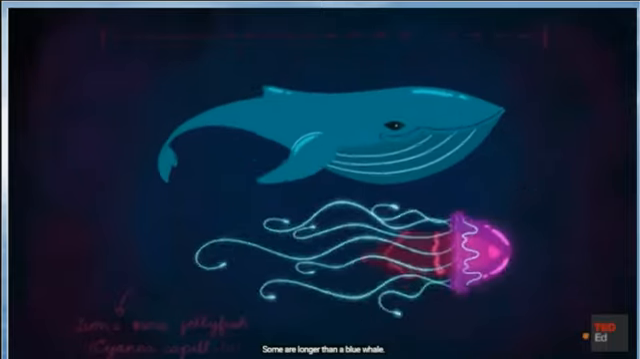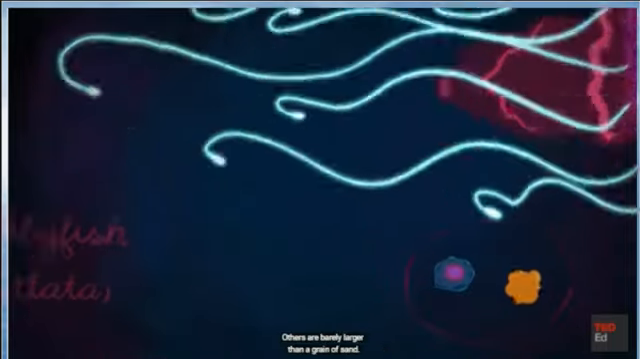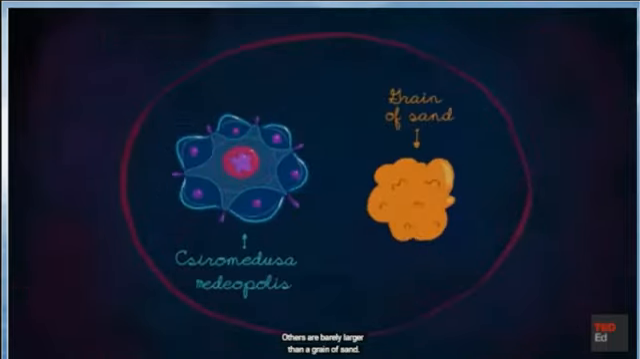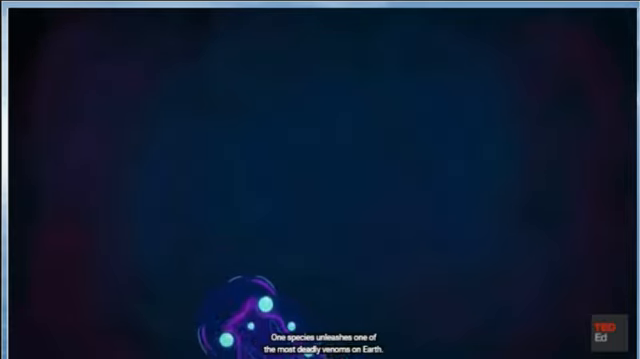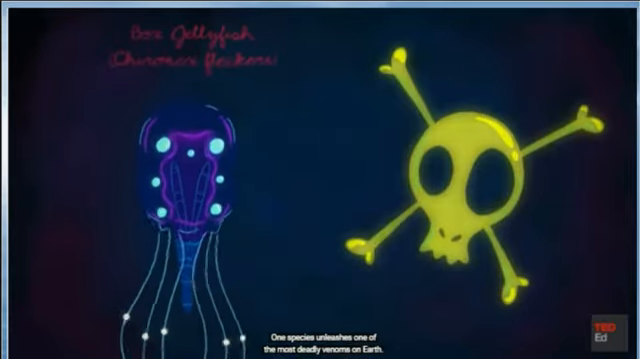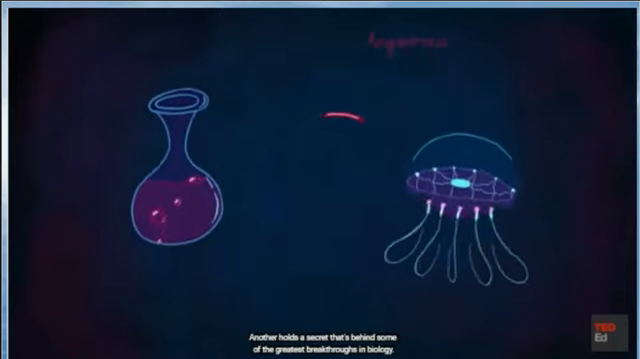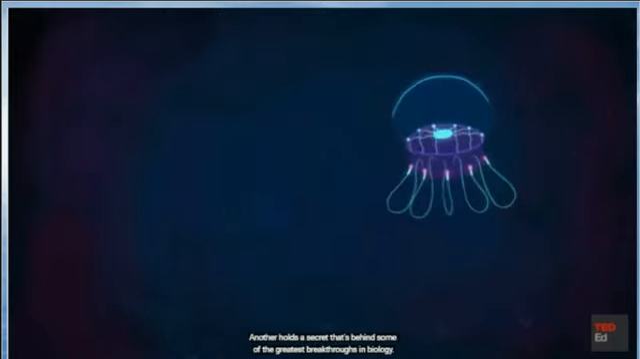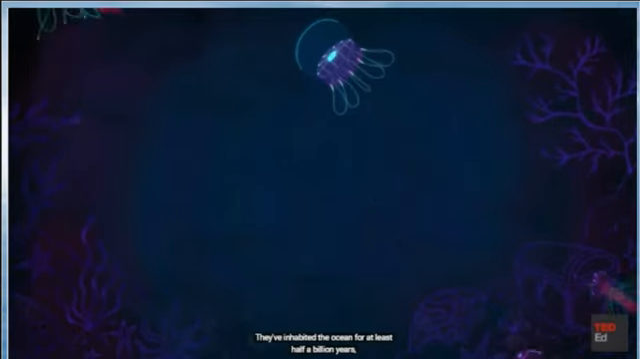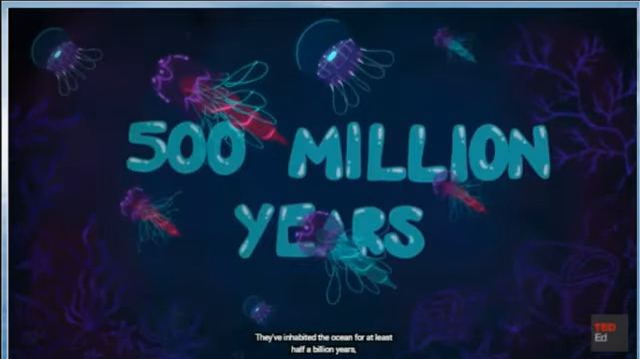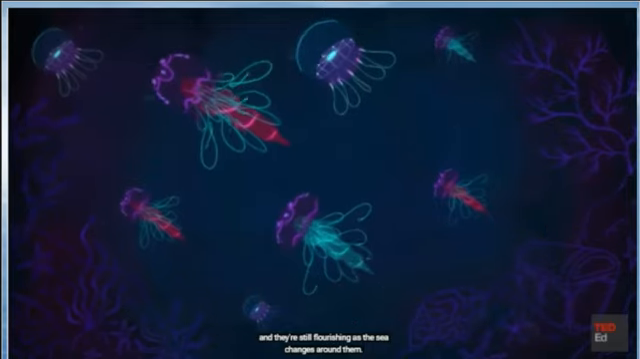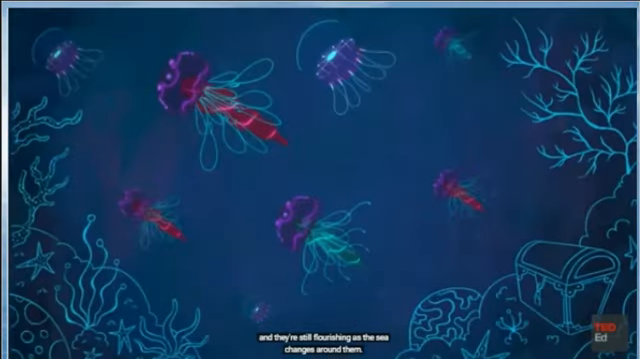Some are longer than a blue whale. Others are barely larger than a grain of sand. One species unleashes one of the most deadly venoms on Earth. Another holds a secret that's behind some of the greatest breakthroughs in biology. They've inhabited the ocean for at least 500 million years, and they're still flourishing as the sea changes around them.